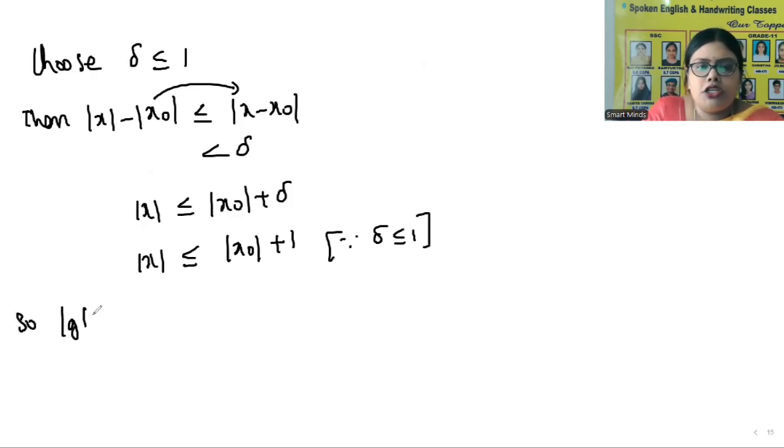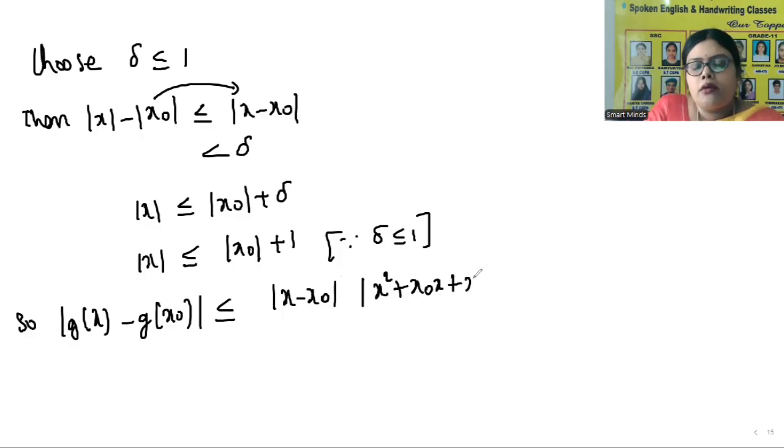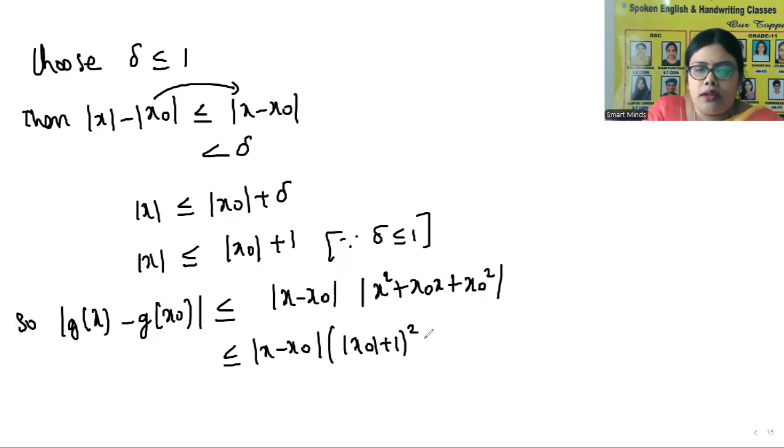So mod g of x minus g of x naught is less than or equal to mod x minus x naught into mod x square plus x naught x plus x naught square. I again use the same formula. Now here we are separating it again: mod x minus x naught into mod x naught plus 1 whole square plus mod x naught plus 1 into mod x naught plus mod x naught square.